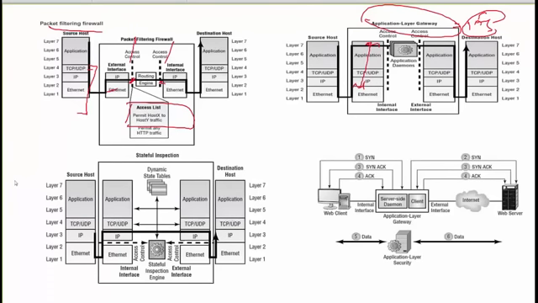So F5 provides application layer gateway functions, and there are multiple vendors, like Blue Coat, which is also an application layer gateway providing these features. When you say application layer gateway, it means you are inspecting and changing the traffic behavior based on application level knowledge. So we say layer 2 to layer 7, it is working as an application layer gateway.